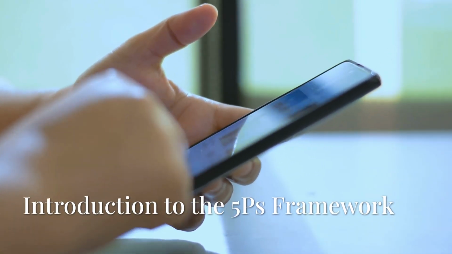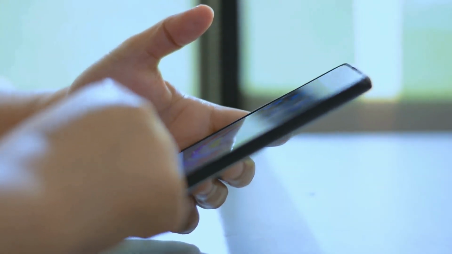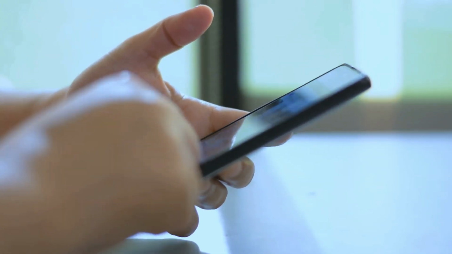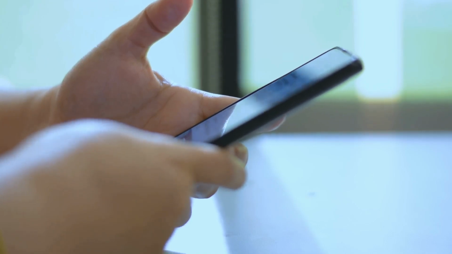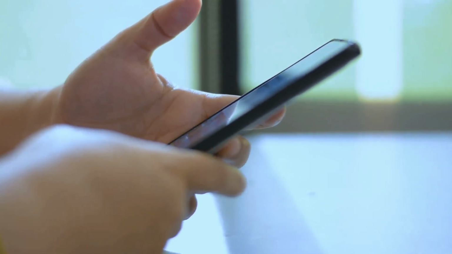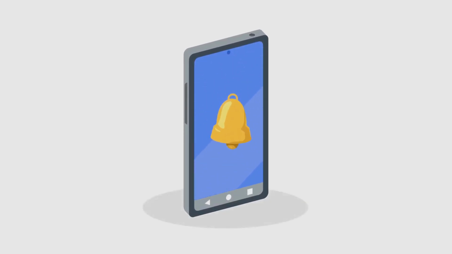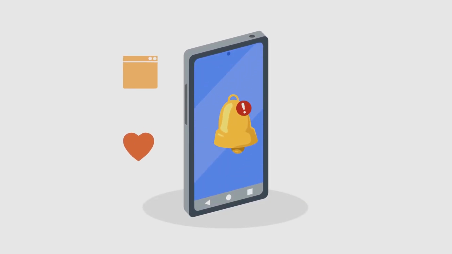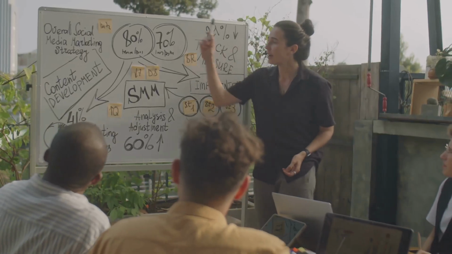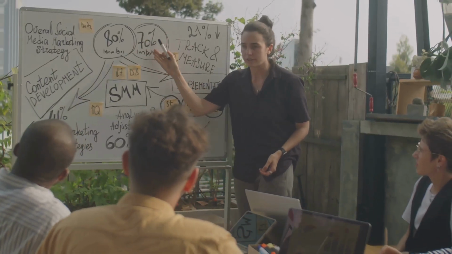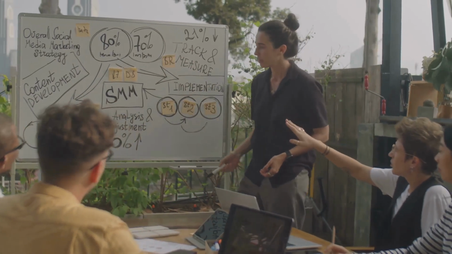The 5 Ps framework for personalized mobile marketing, as published in Digital Marketing, Strategic Planning and Integration by Annmarie Hanlon, consists of mobile product, mobile promotion, mobile prediction, mobile price, and mobile place, all centered around personalization to enhance consumer engagement in mobile marketing strategies. In this video, I will explain each component with real-world examples to help you understand how brands apply this framework in practice.